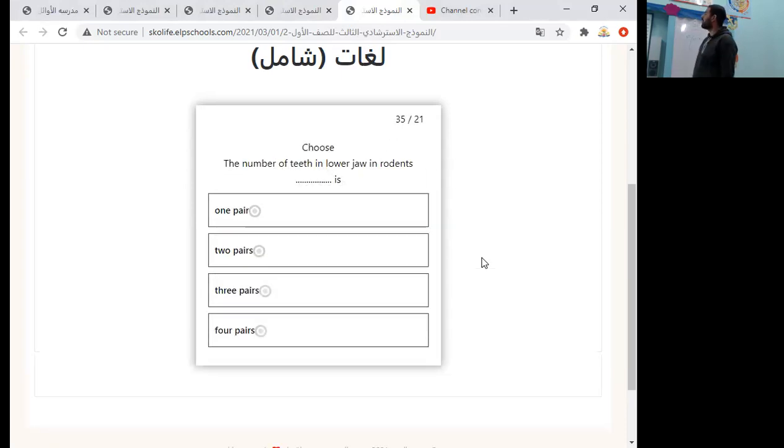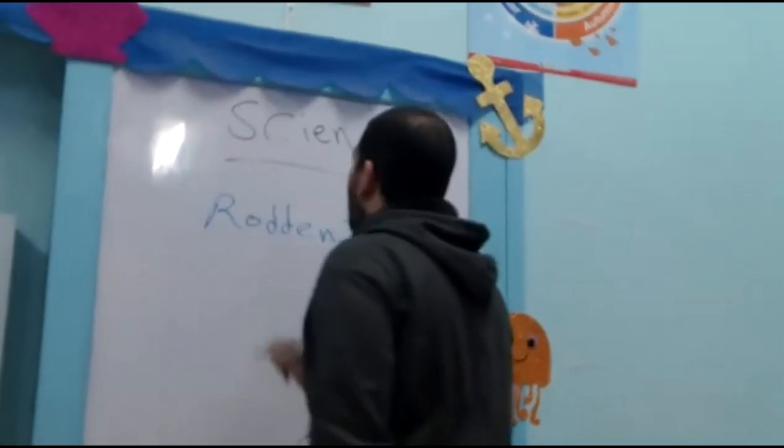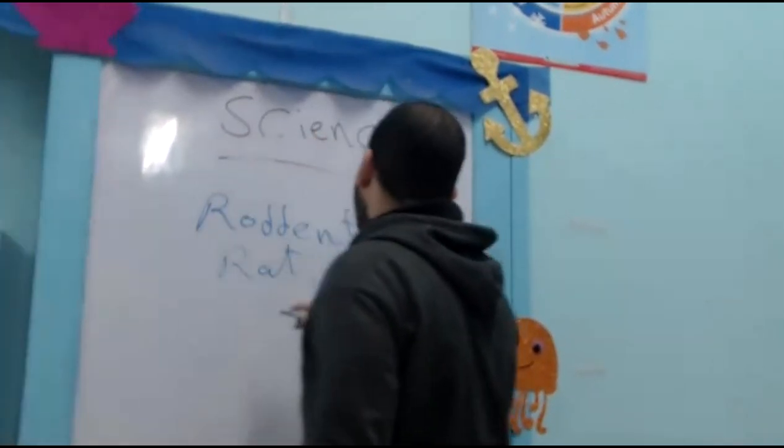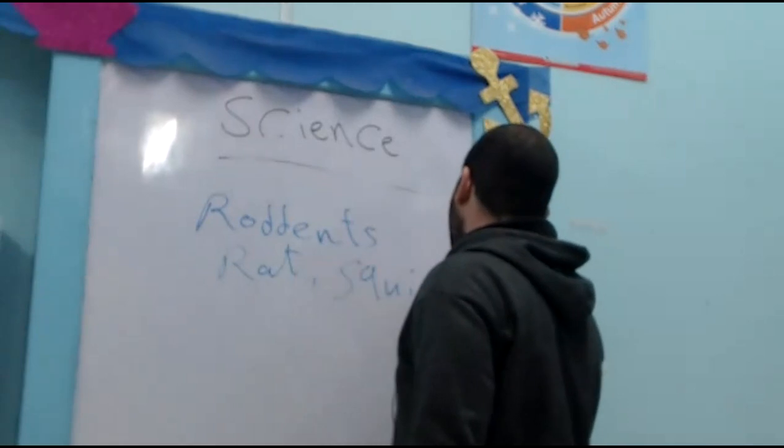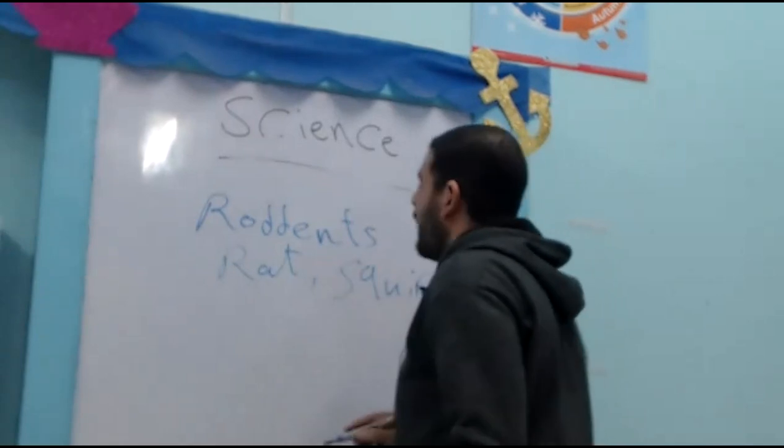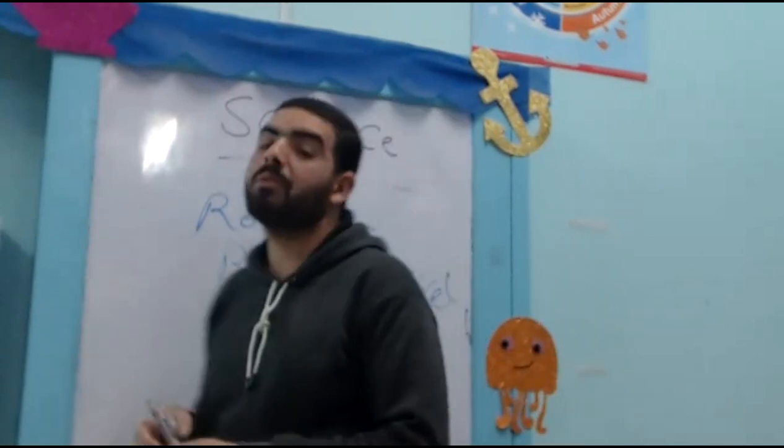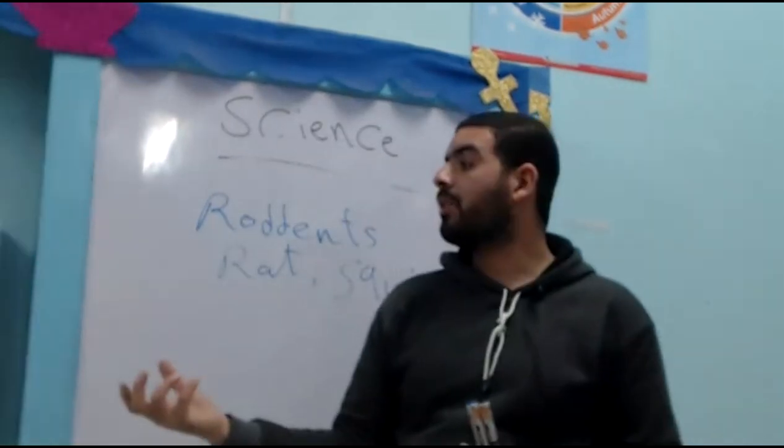The number of teeth in lower jaw of rodents is... Rodents, like rat, squirrel, and gerbil, have one pair of teeth in each jaw.